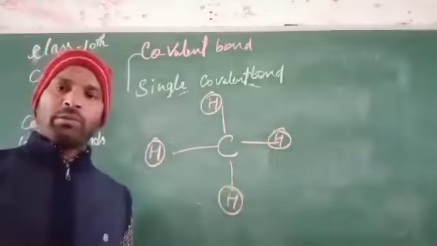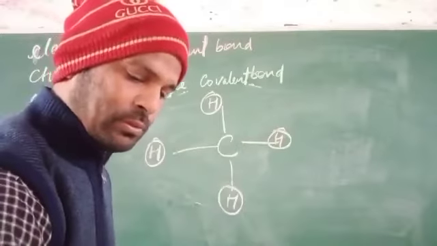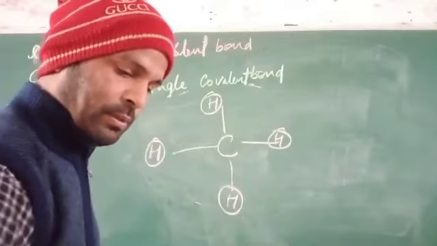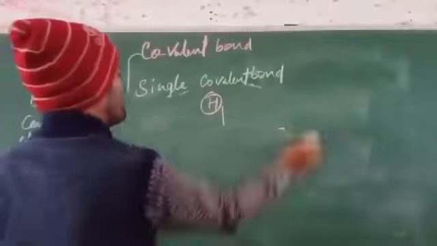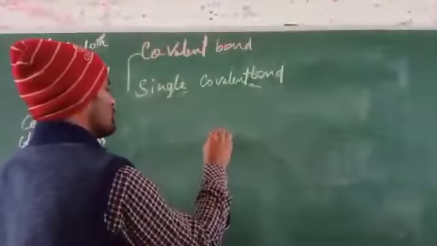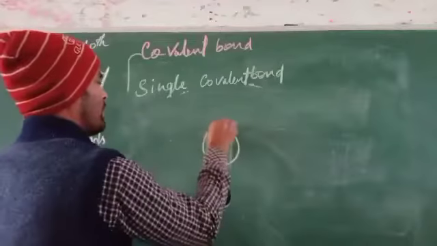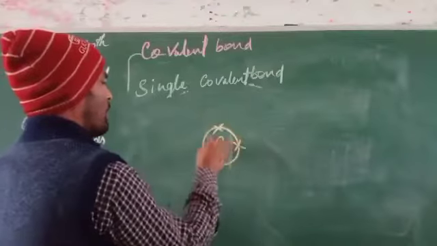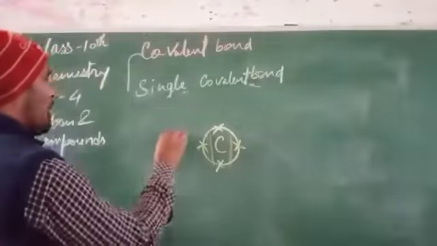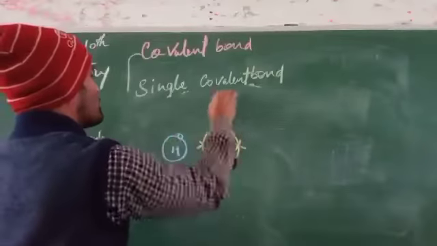So in this concern, how can they be completed? They have a valency, so it can be written in the form like the other one. Suppose there is carbon, this can have 4 electrons in its outer orbit, and if there is a hydrogen, this can have a single electron in each case.